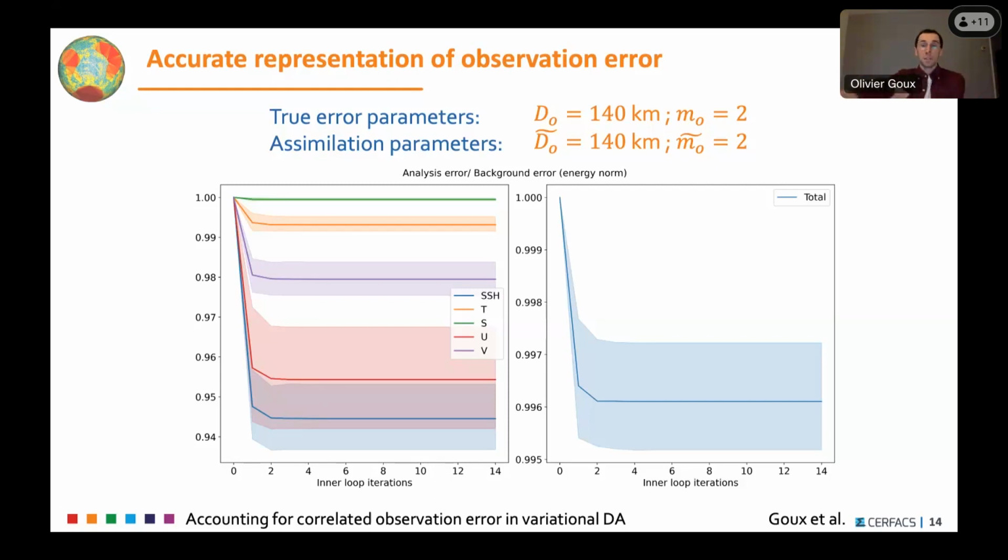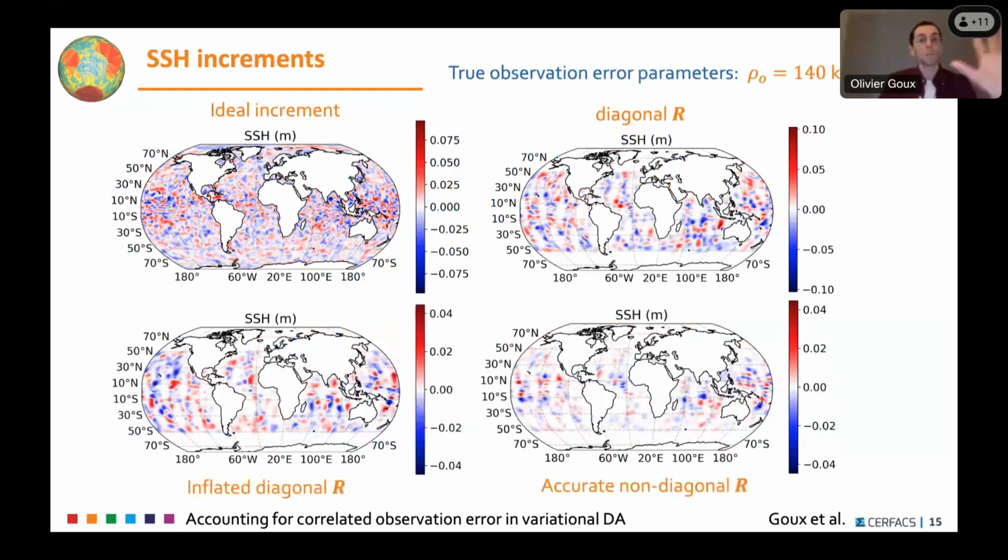And just a last look at the SSH increments. On the top left, you have the ideal increment. By ideal increment, I mean the increment that would totally negate the error and make the error zero everywhere. We have a diagonal R on the top right, which gives an increment that is too large. You can see the scale on the color bars. With an inflated diagonal R, we have something that is too smooth: it reduces in amplitude, but is too smooth. With the accurate non-diagonal R, you can see that it puts more emphasis on small scales around the equator, which are present in the ideal increment. So it allows the extraction of small scales without an excess of large scales.